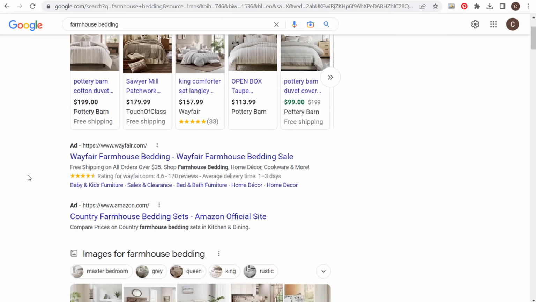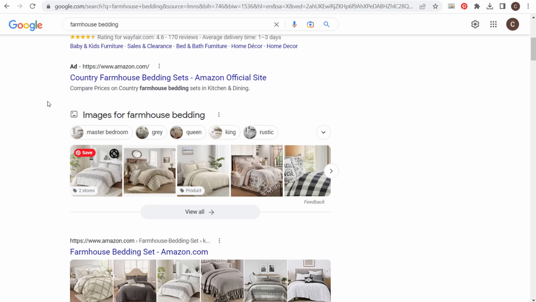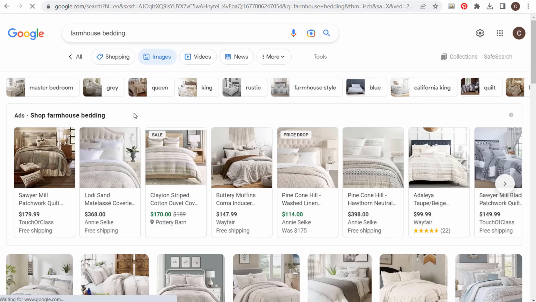We have ads here, we have Wayfair, we have Amazon, then we have images. So you can try to optimize for image search because this is coming up at the top very often. One thing to keep in mind is if you look at the very top and you go to images, you're going to see a bunch of long tail keywords here as well: gray, queen, king, rustic, farmhouse style.